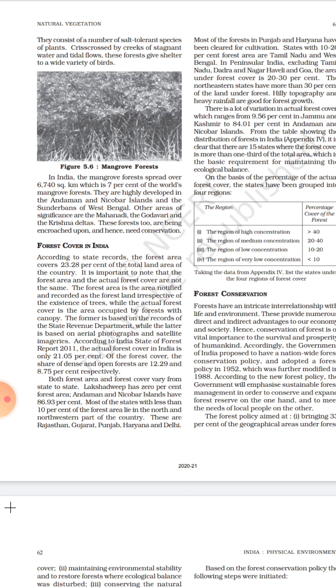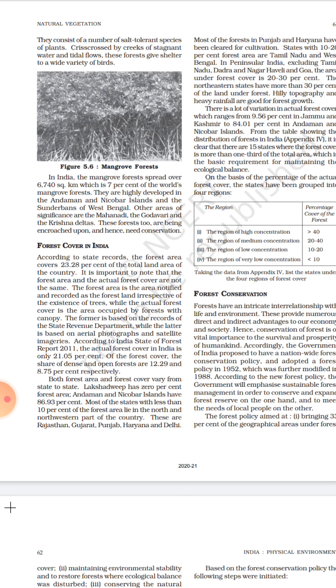Both forest area and forest cover differ from state to state and from union territory to union territory. Lakshadweep has 0% forest area, while Andaman Nicobar has almost 87%. Most of the states with less than 10% forest area lie in the northern and northwestern part of the country. These are Rajasthan, Gujarat, Punjab, Haryana, Delhi. Why do these states have low forest area? Because they have cleared those forest areas for cultivation, for agriculture. States with 10 to 20% forest area are Tamil Nadu, West Bengal.